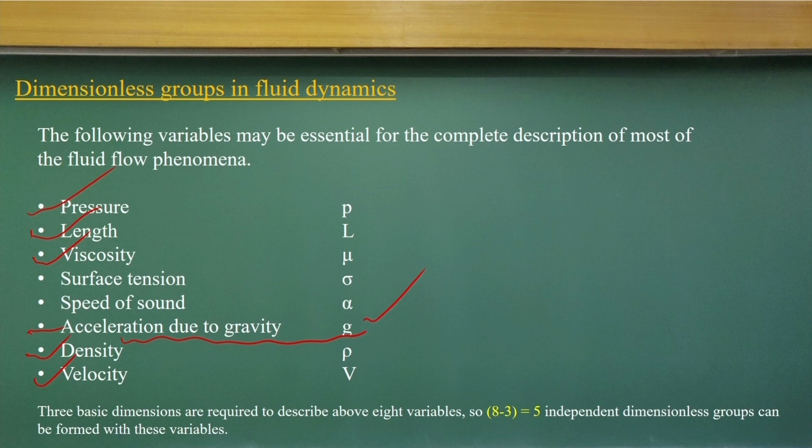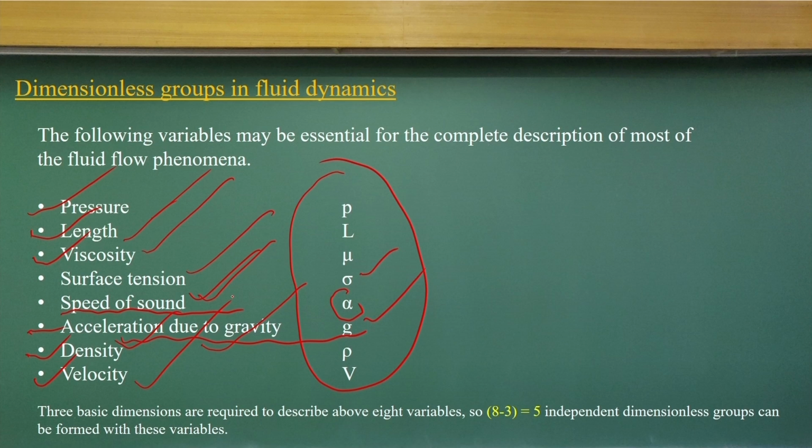In the same way, as we have discussed many times, the speed of sound also matters for us to know the flow Mach number, or the incompressibility or compressibility of the flow. So, in total, any fluid flow problem can have all of these dimensions or some of them. That means pressure, length, viscosity, surface tension, speed of sound, acceleration due to gravity, density and velocity. These are the prime variables.